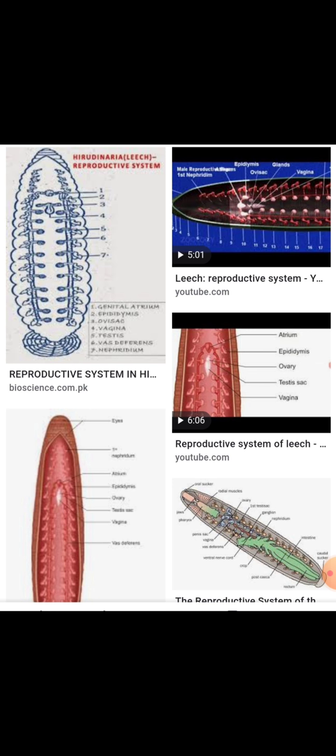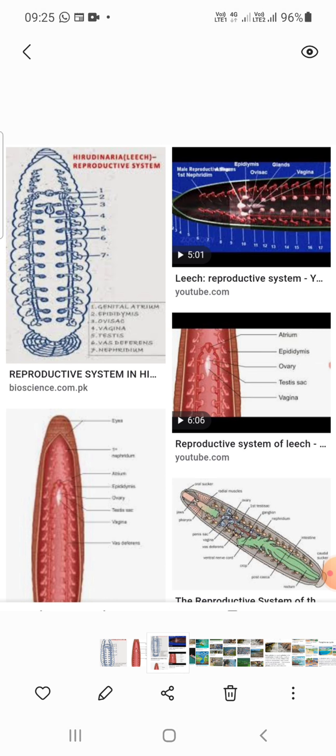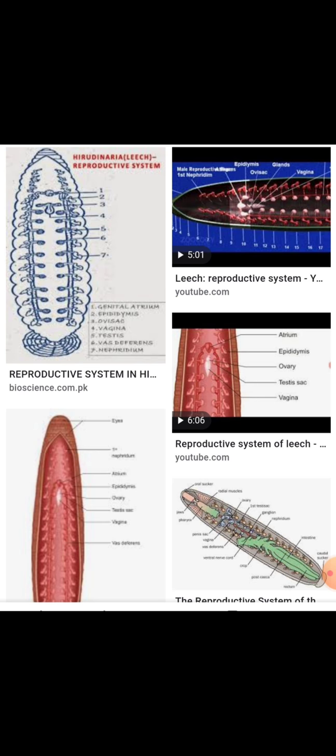The leech has a reproductive system in which the leech is hermaphrodite. That's why we are saying the male and female reproductive organs are quite different, but the male and female reproductive organs are present in one organism, or one leech. That's why we are saying this is a hermaphrodite, having male and female reproductive organs.